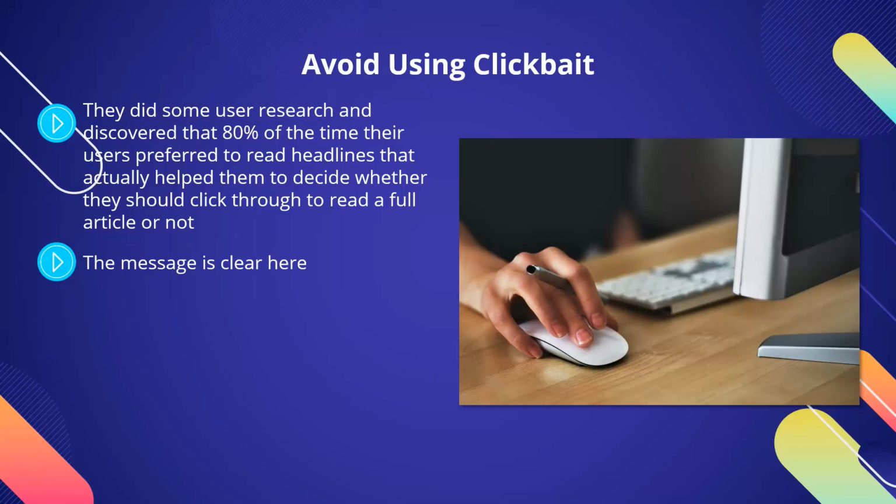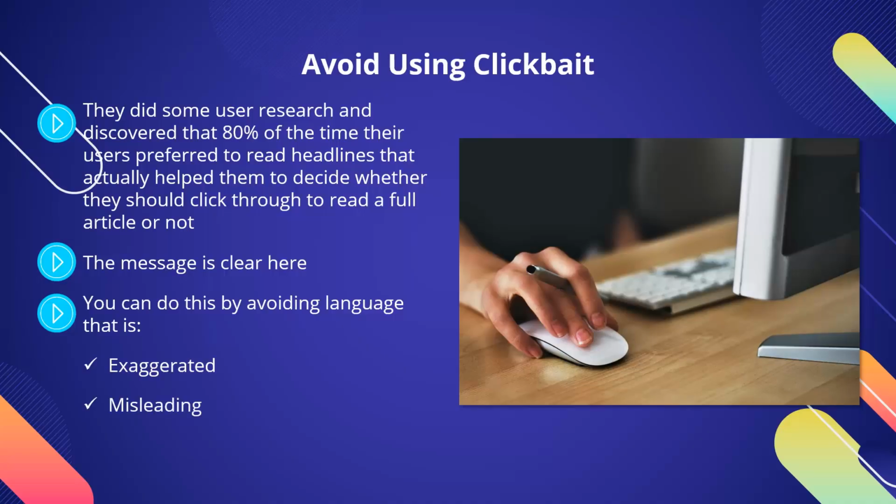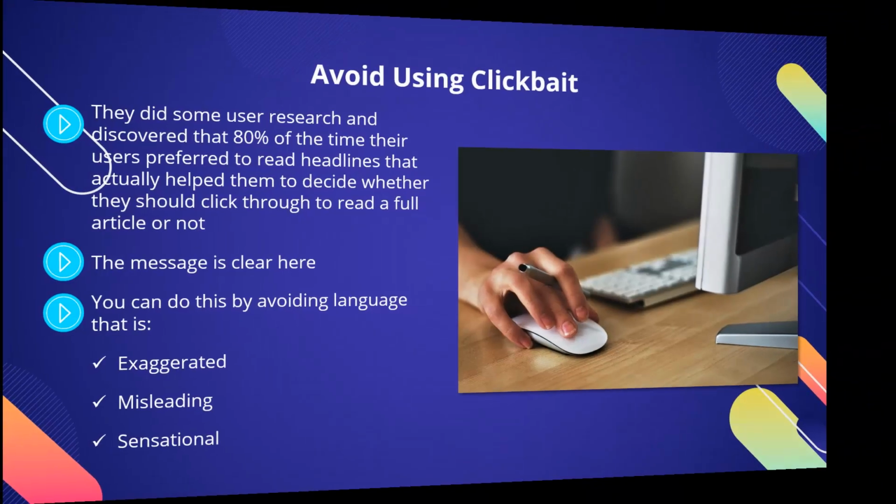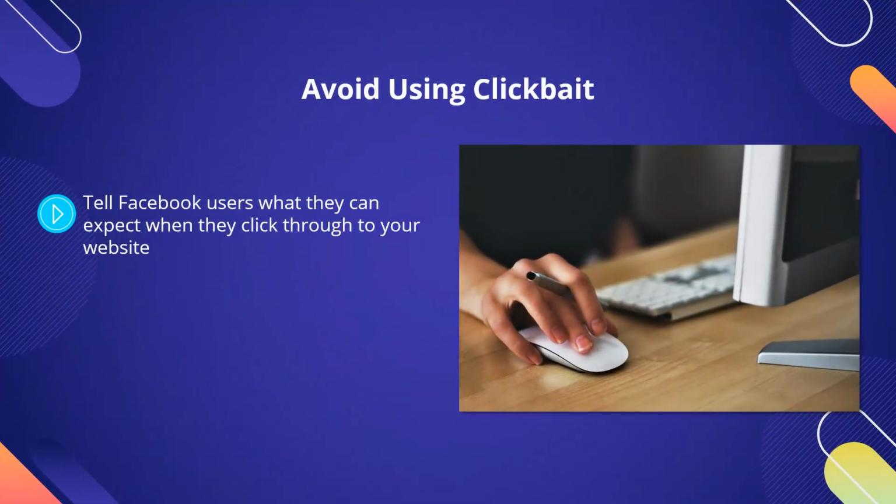The message is clear here. When you are creating your post for Facebook and you want users to click through to your website, don't use headlines that they will consider clickbait. You can do this by avoiding language that is exaggerated, misleading, and sensational. Tell Facebook users what they can expect when they click through to your website. This will help them to make the decision to click or not, and will keep you in Facebook's good books as well.